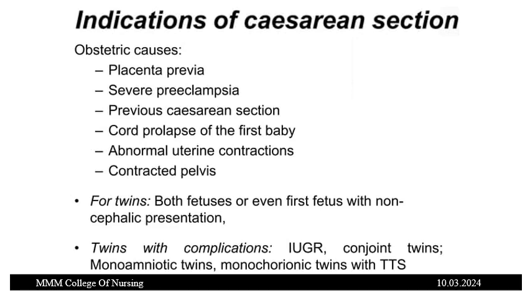Indications for cesarean sections. Obstetric causes are placenta previa, severe preeclampsia, previous cesarean section, cord prolapse of the first baby, abnormal uterine contraction and contracted pelvis. For twins: both fetuses, or even the first fetus, with a non-cephalic presentation, twins with complications like IUGR, conjoined twins, monoamniotic twins, monochorionic twins with TTTS. All these are some of the indications for cesarean section.